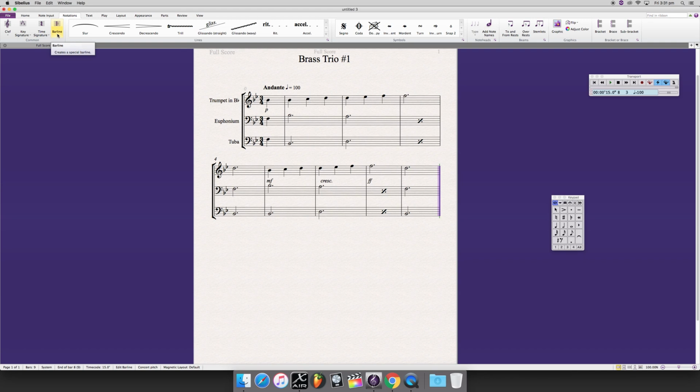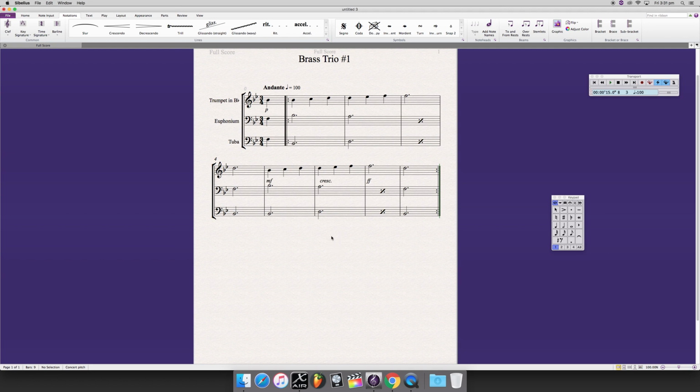If we sort out our bar lines first, we go to here, and it's got all the different types of bar lines you will need. What we need here is an end repeat. Okay, so there it goes. It's going to go back. At the moment, it's going right back to the very start. We want to select this bar and give it a start repeat. Okay, and now we've got ourselves an 8-bar repeat. Pretty straightforward.